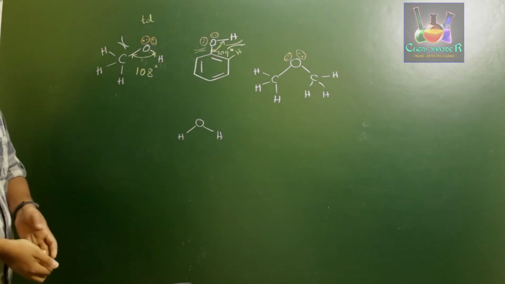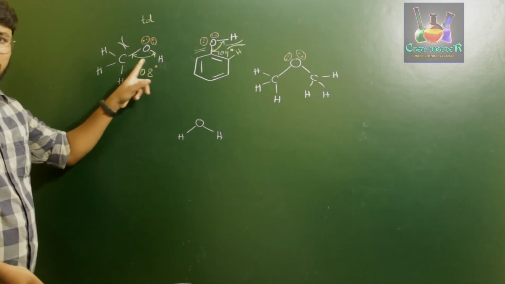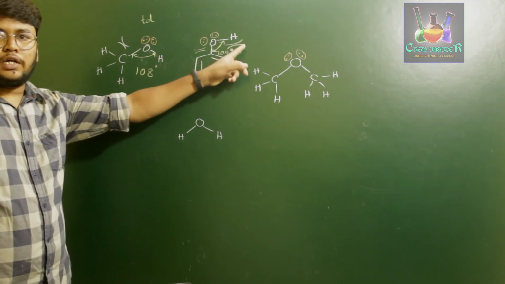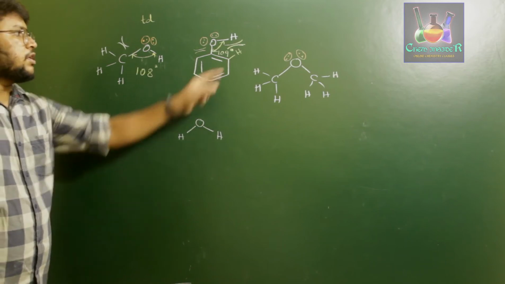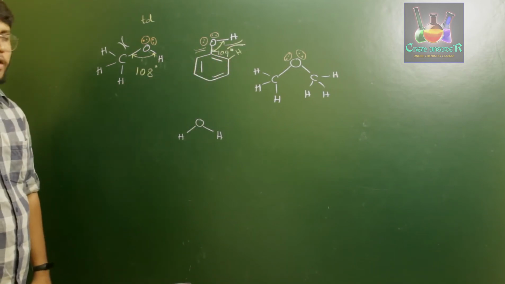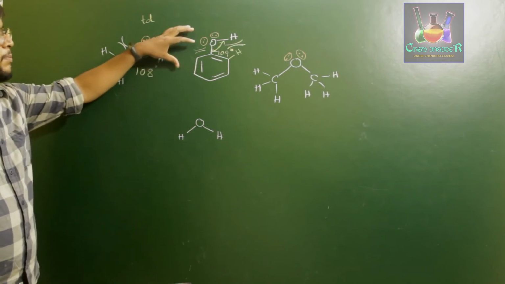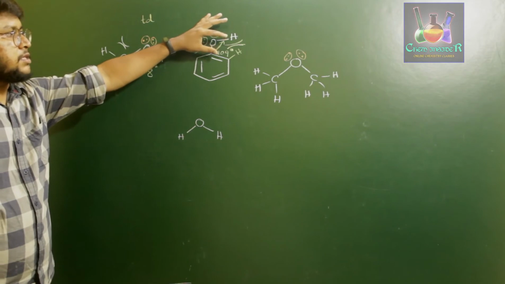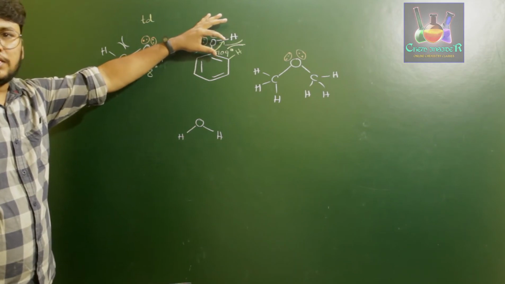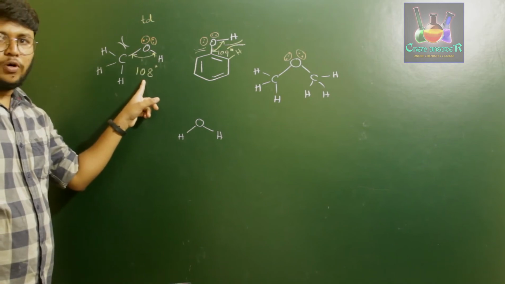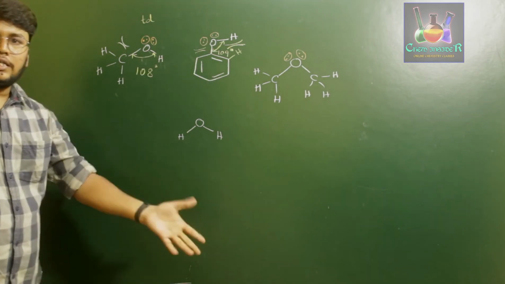That is because the repulsion of carbon-hydrogen in this case is slightly less when compared to the repulsion of hydrogen in this case. So there is a two-directional opposition or repulsion which we observe. Therefore, instead of going completely down on the same side, the bond will be slightly opened up. So instead of a bond angle of less than 108 degrees, we observe a slight increase in the bond angle.